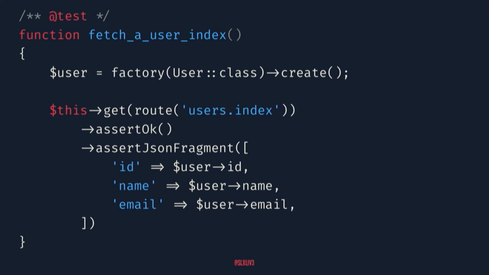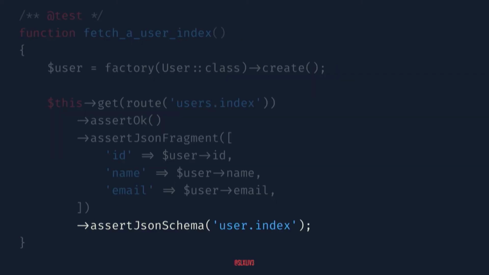But we're also just asserting against a subset of the data. We're just validating that that data was in the response. We're not validating formatting, and we also aren't sure that that's necessarily part of our documentation, and that that JSON schema we came up with, we don't really know if this is adhering to that contract yet.